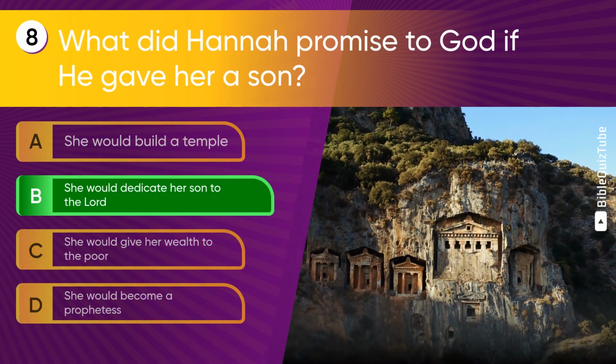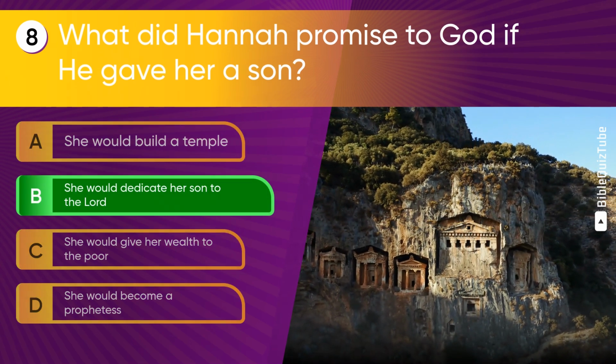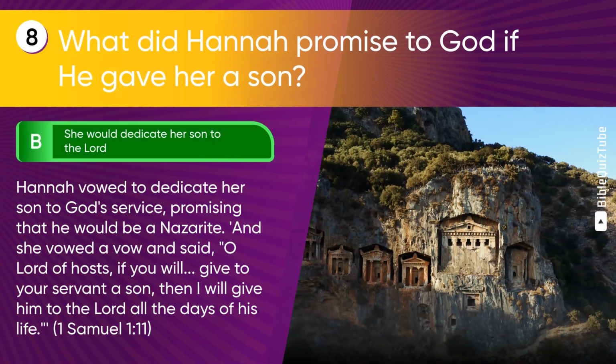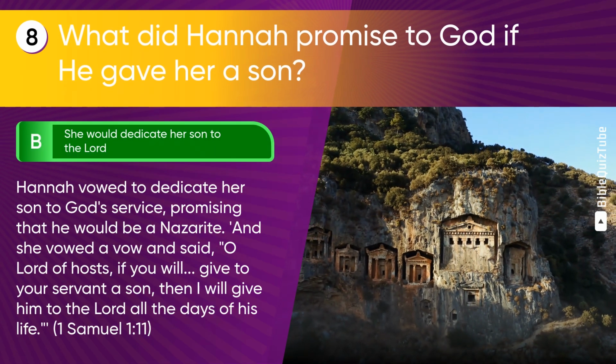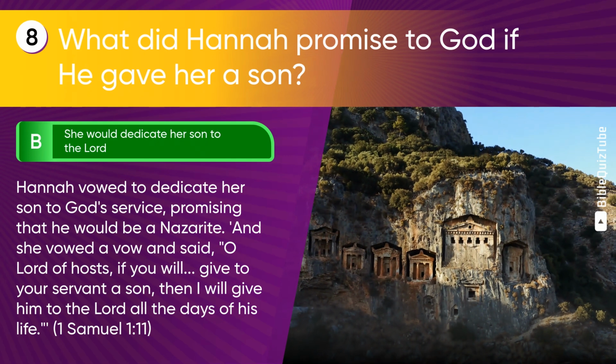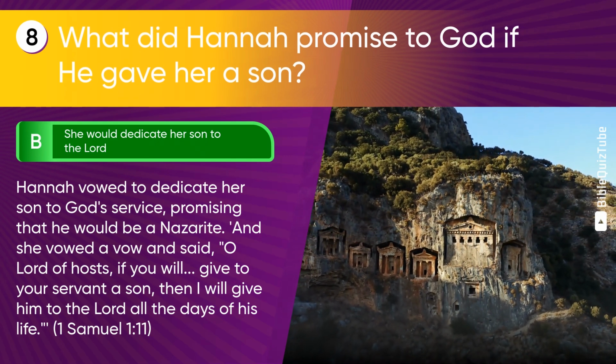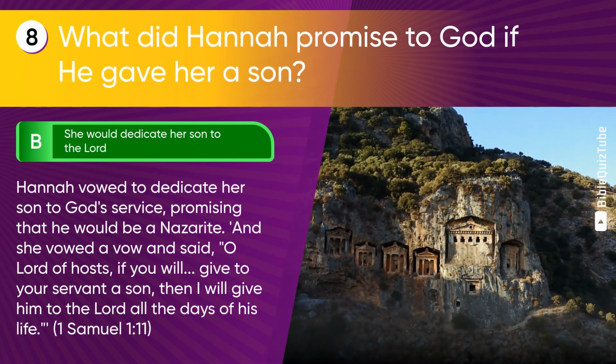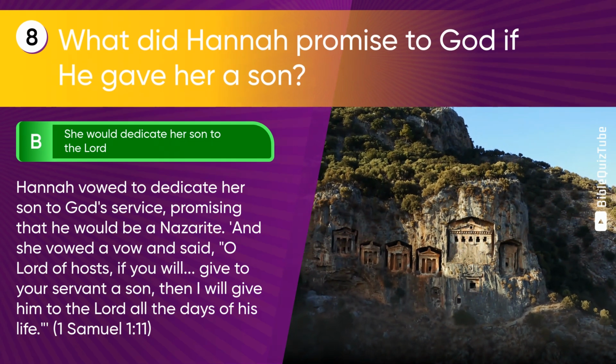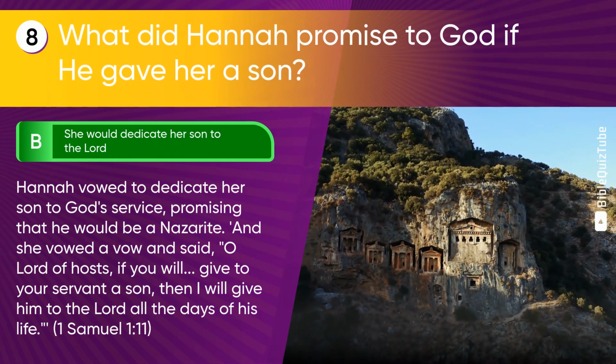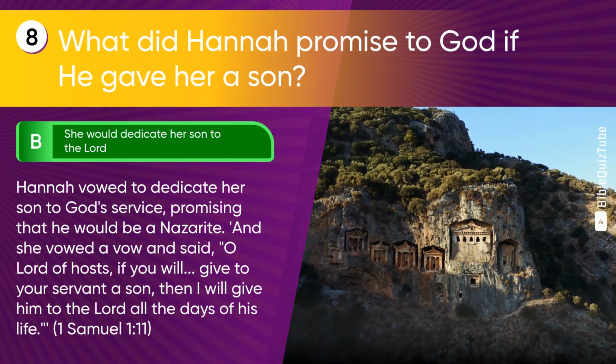The correct answer is B. She would dedicate her son to the Lord. The explanation. Hannah vowed to dedicate her son to God's service, promising that he would be a Nazirite. And she vowed a vow and said, O Lord of hosts, if you will give to your servant a son, then I will give him to the Lord all the days of his life. 1 Samuel chapter 1 verse 11.